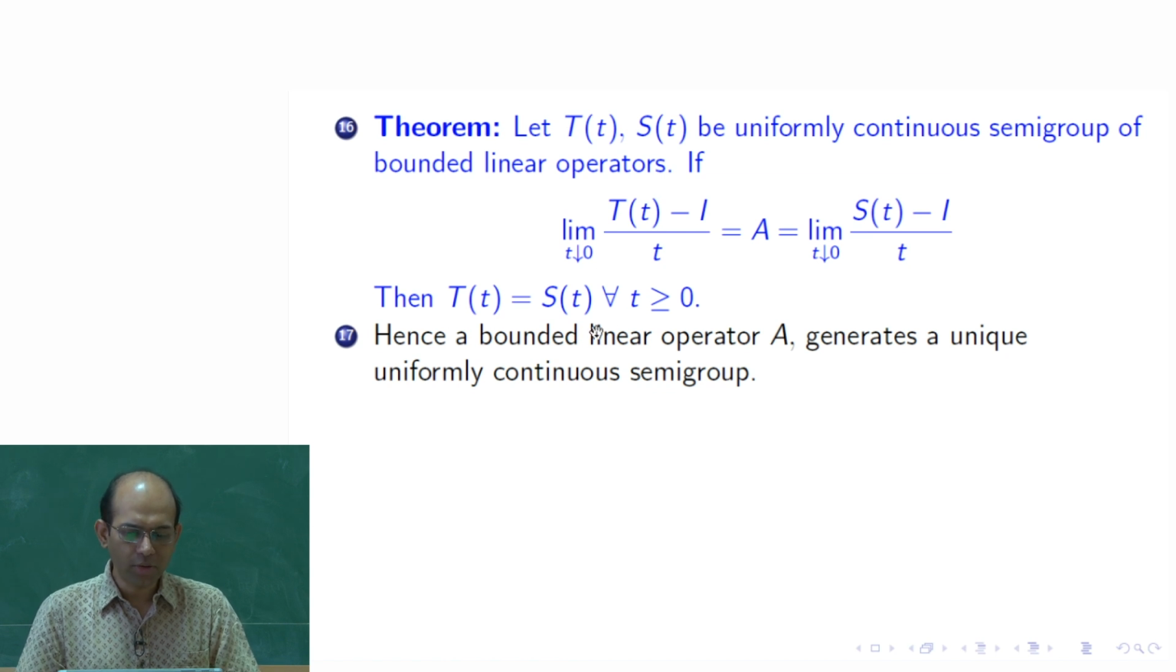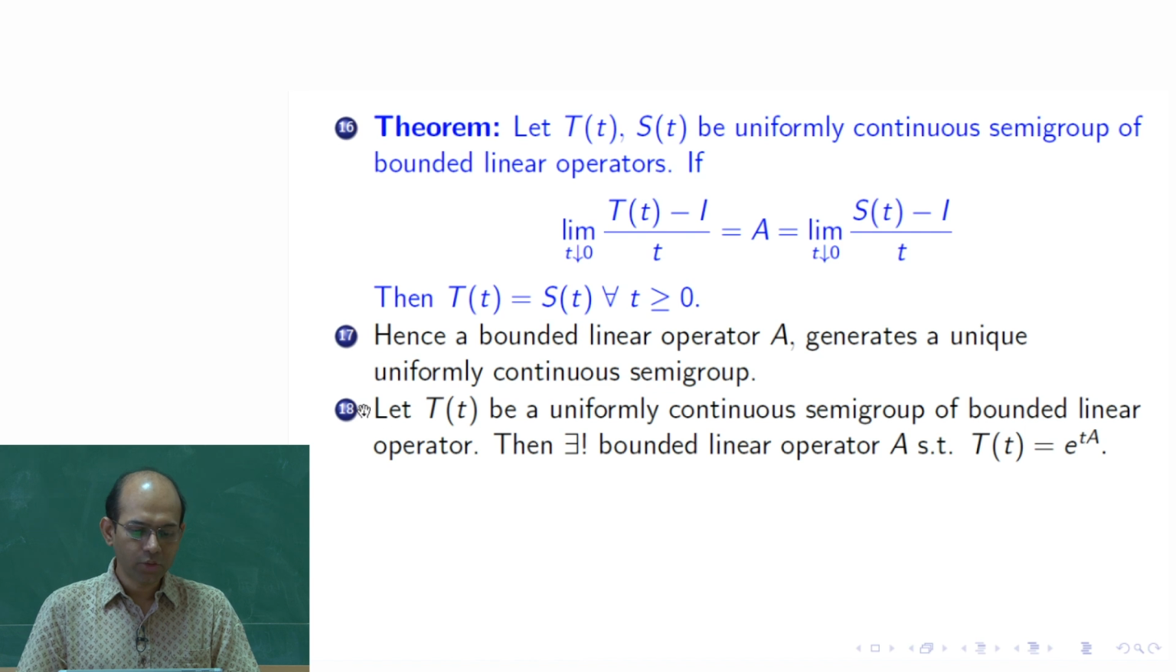So, the implication of this theorem is the following. It says that a bounded linear operator A generates a unique uniformly continuous semigroup. Because if A is the generator of two different semigroups, they are essentially the same. So, A uniquely determines the semigroup. Let T(t) be a uniformly continuous semigroup of bounded linear operators. Then there exists a bounded linear operator A such that T(t) can be written as e to the power tA. That is also a consequence of this theorem.